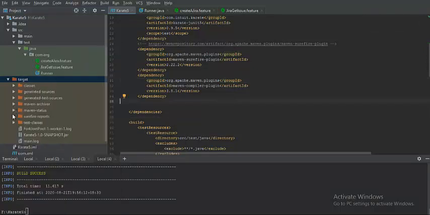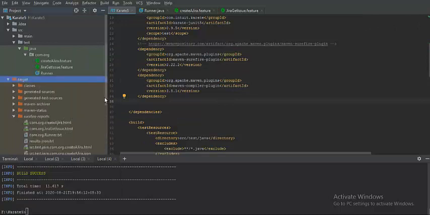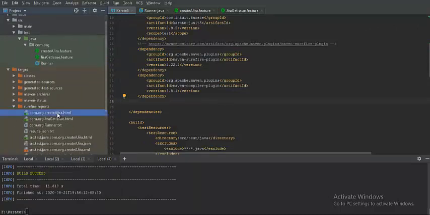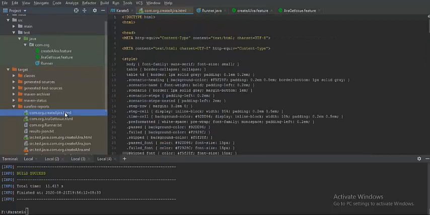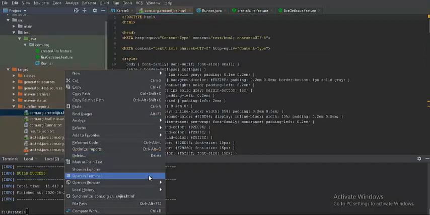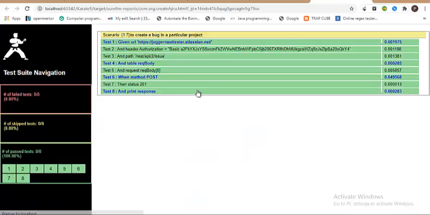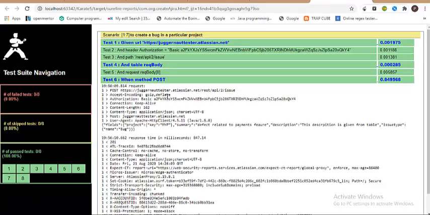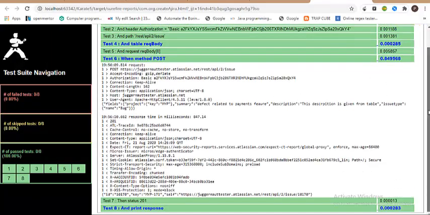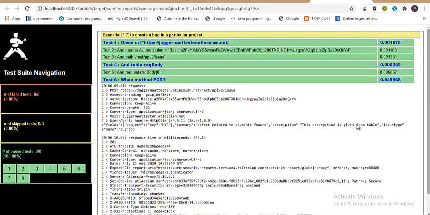So I think if you just go to Surefire reports, you can find that create instant Jira is actually present. So let me open it in a browser. So open in browser, Chrome. So you can see that the report got stored as well. So this is the HTML report.